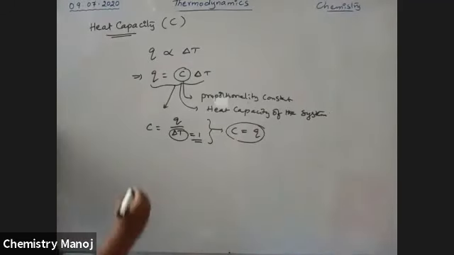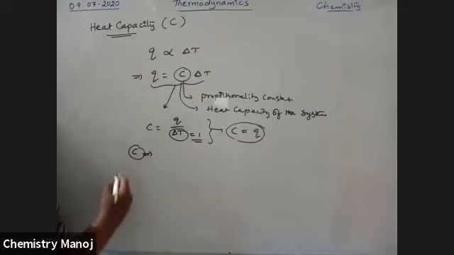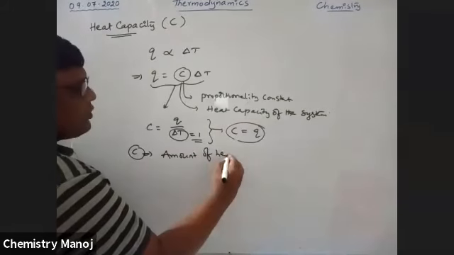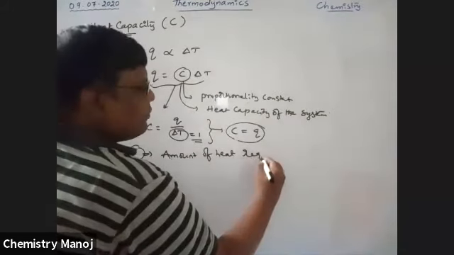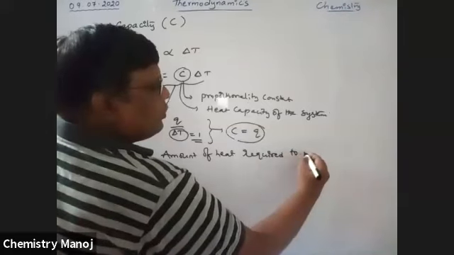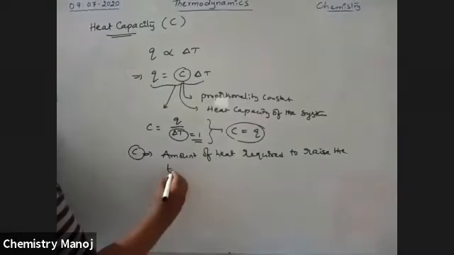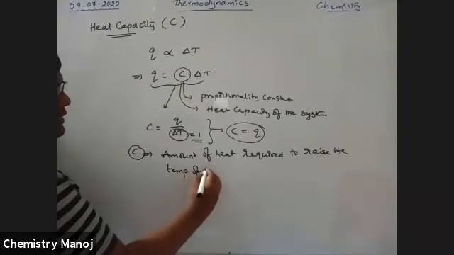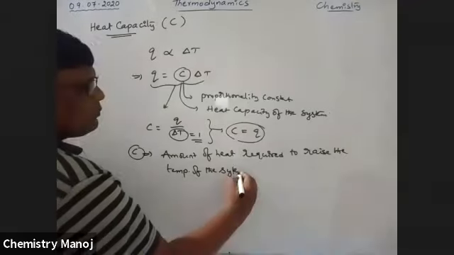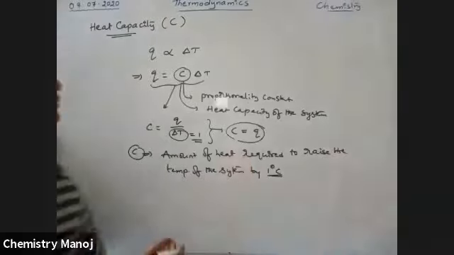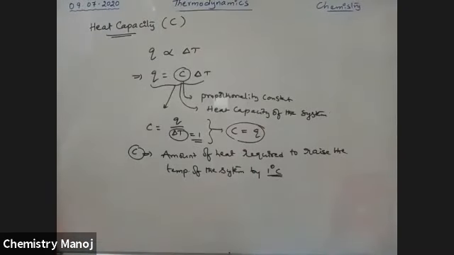So what is heat capacity? Heat capacity is the amount of heat required to raise the temperature of the system by 1 degree centigrade or 1 degree Kelvin. That is called heat capacity.